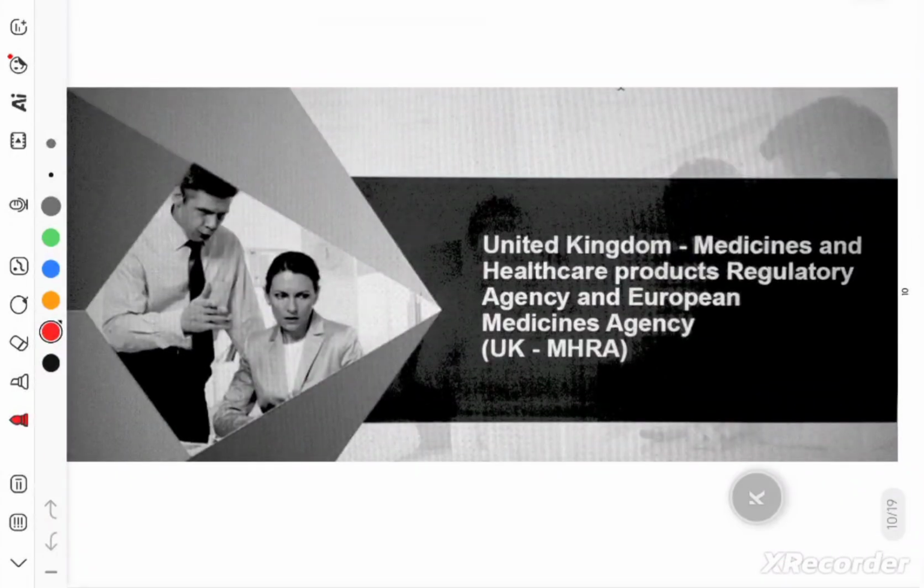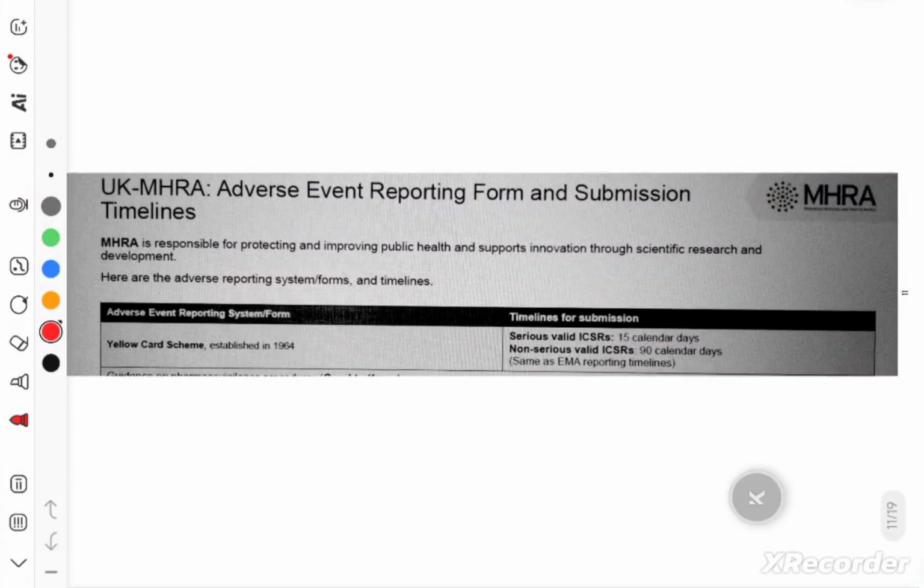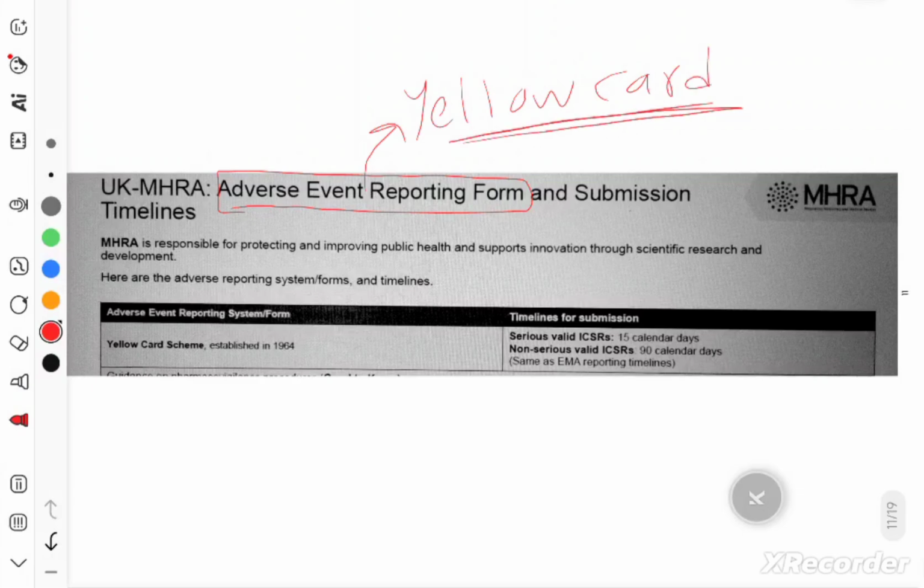Okay, moving on. Now UK MHRA, which is the regulatory body for the United Kingdom. The adverse event reporting form of the United Kingdom is called the Yellow Card. Very, very famous, very famous interview question of pharmacovigilance. What is the adverse event reporting form of UK MHRA called? So the answer would be Yellow Card.